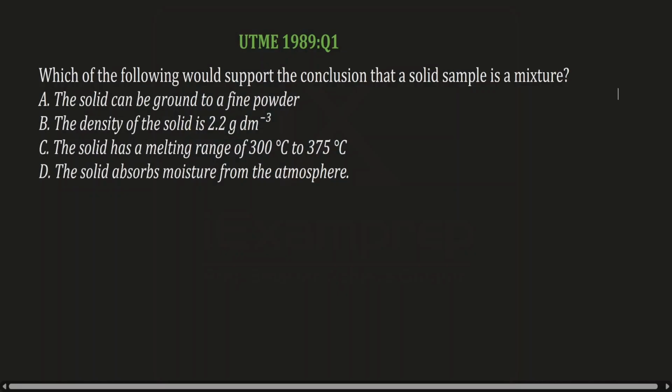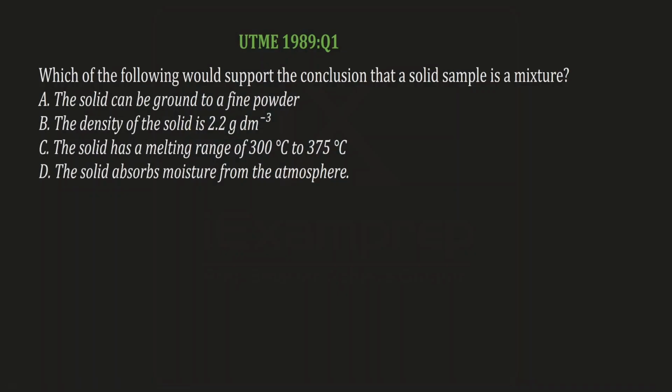So this question says, which of the following would support the conclusion that a solid sample is a mixture? Option A, the solid can be ground to a fine powder. I do not see how grinding a solid to a fine powder will tell us that it's a mixture. So I'll leave option A.